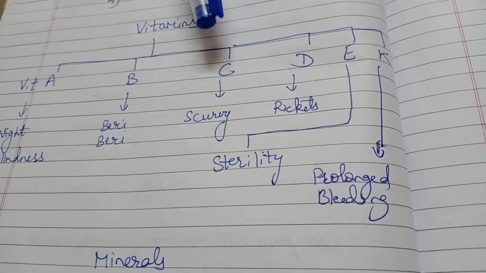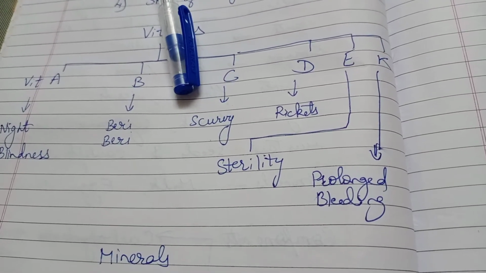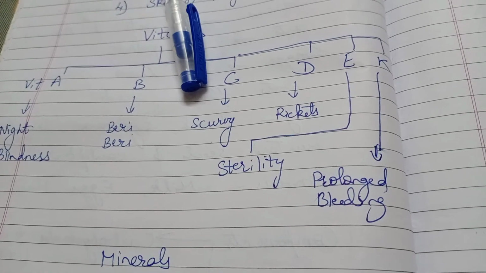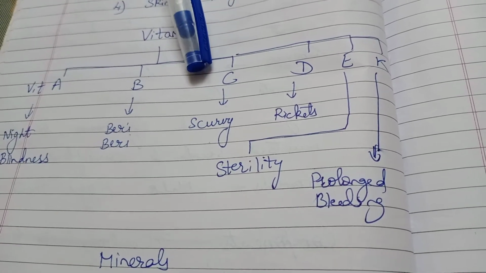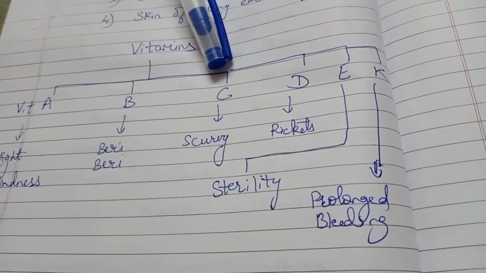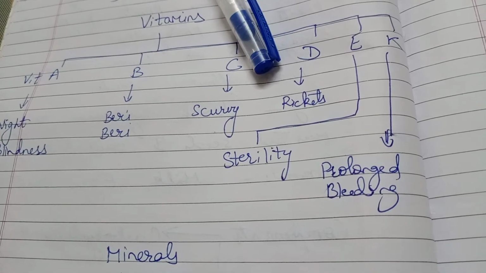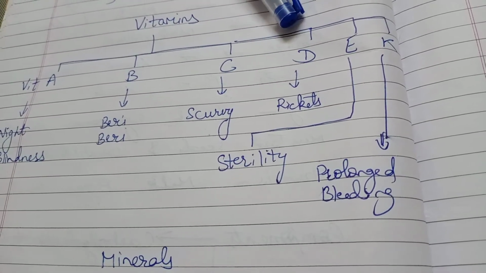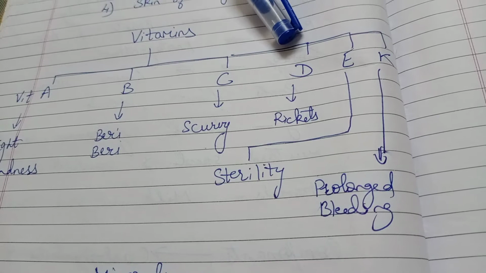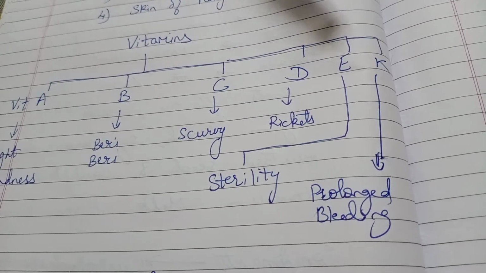Vitamin C deficiency causes the disease called scurvy. Scurvy happens in the teeth, meaning problems in the teeth area or the gums area. Vitamin C is present in citrus foods, for example, lemon and orange. Then comes vitamin D. Deficiency of vitamin D causes the disease called rickets. Vitamin D is present in many milk products, and it is also present naturally in the sunlight.